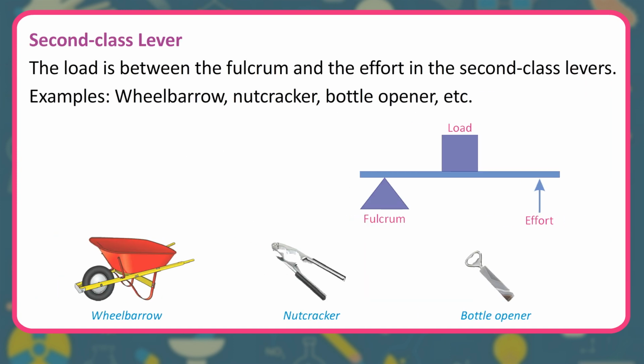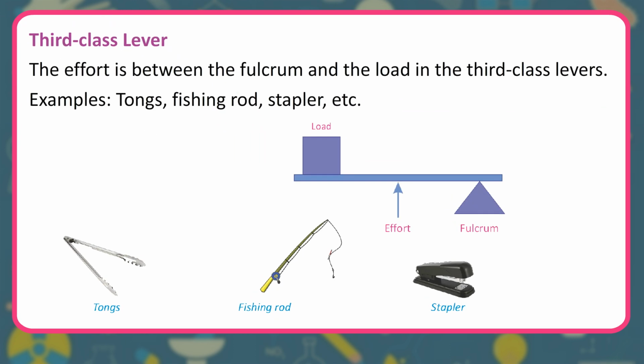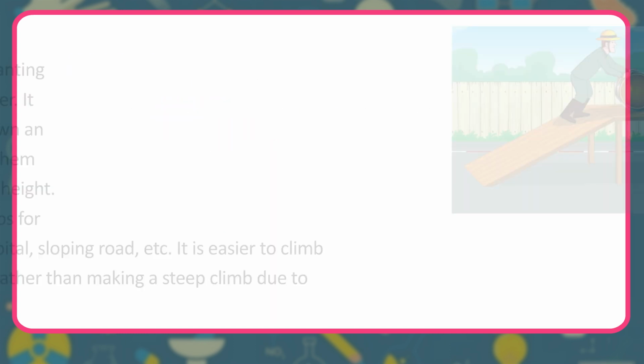Second-class lever. The load is between the fulcrum and the effort in the second-class levers. Examples: wheelbarrow, nutcracker, bottle opener, etc. Third-class lever. The effort is between the fulcrum and the load in the third-class levers. Examples: tongs, fishing rod, stapler, etc.